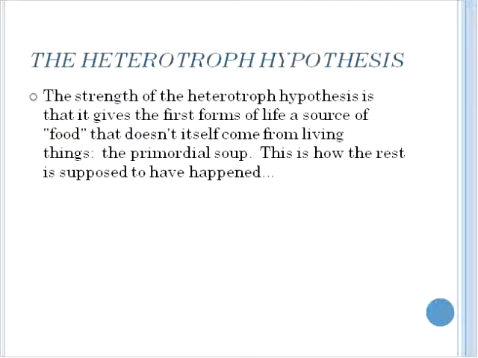The heterotroph hypothesis is another theory for life's origins. The strength of this hypothesis is that it gives the first forms of life a source of food that doesn't come from living things: the primordial soup.